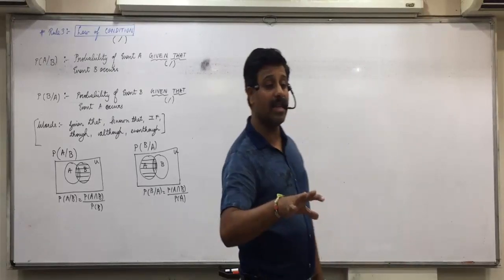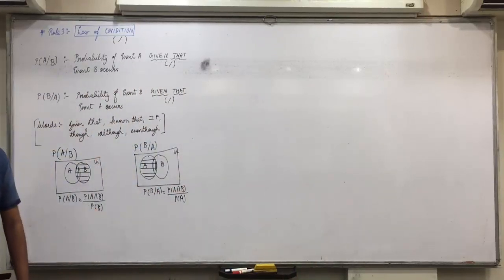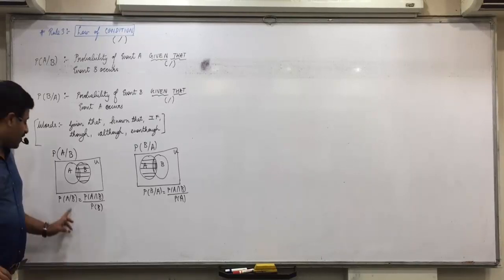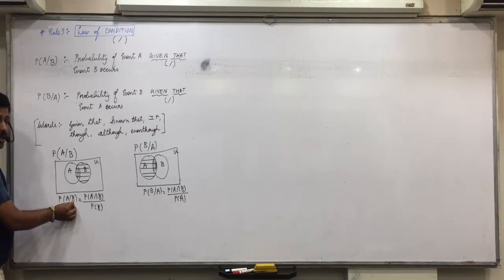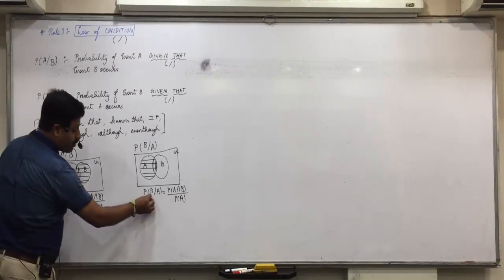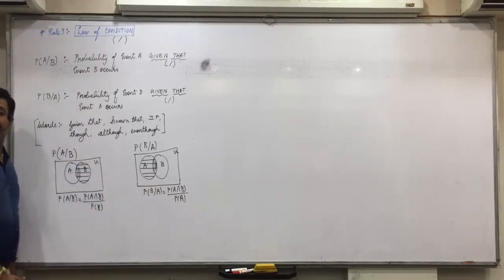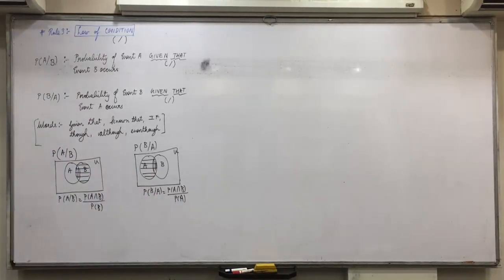So numerator is always A intersection B, and denominator is the condition. If you have to find A slash B, then B is in the denominator. So here also in the denominator you have B. If you have to find B slash A, then A is in the denominator. Here also you have A. Is everyone of you clear with this? Anyone having any doubts on it? No. Clear on this?